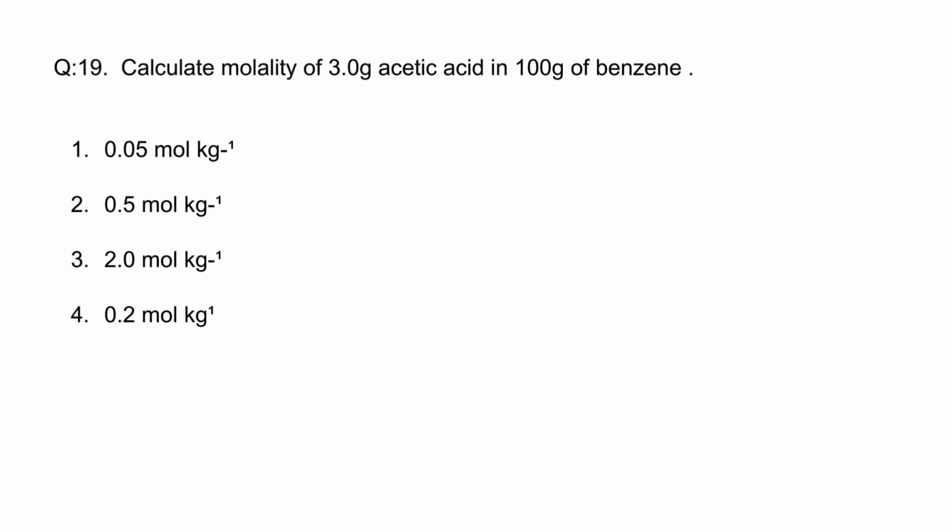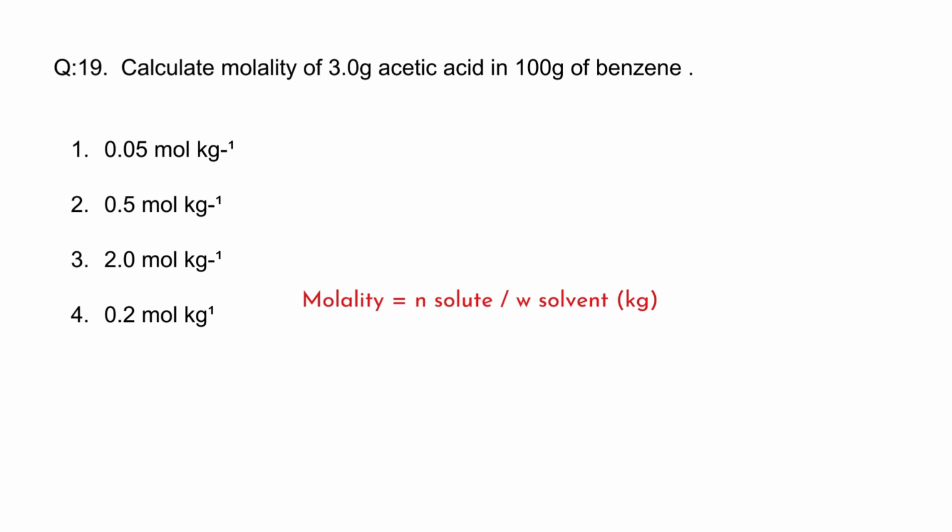Question number 19. Calculate molality of 3 gram acetic acid in 100 gram of benzene. So we have to calculate the molality. If you remember the formula, molality is equal to moles of solute upon kilograms of solvent. Acetic acid is the solute which is added in 100 gram of benzene, and benzene is the solvent.